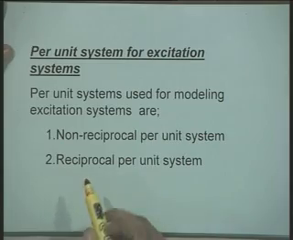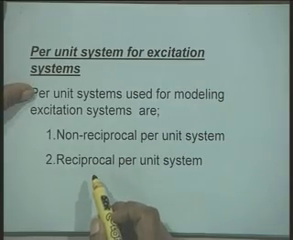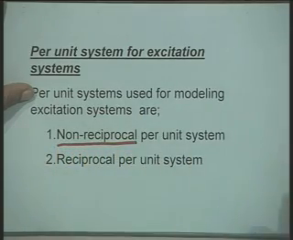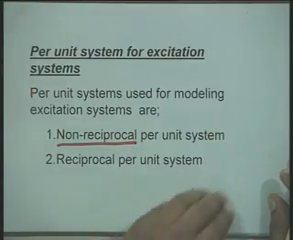Now, if we use this reciprocal model, there are some problems. Particularly, the per unit value of the exciter output voltage becomes very low. The typical value mentioned is that it may be as low as 0.001 per unit if you use the same per unit system, and therefore, another per unit system is proposed for modeling the excitation systems, and that is called the non reciprocal per unit system.